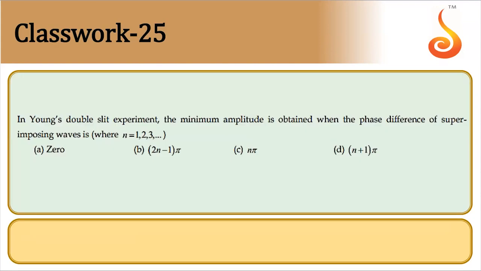In Young's double slit experiment, minimum amplitude is obtained when the phase difference of the superposing waves is 0, 2n minus 1 into pi, or n plus 1 into pi, where n is 1, 2, 3, etc. See, minimum amplitude means it should be destructive interference.